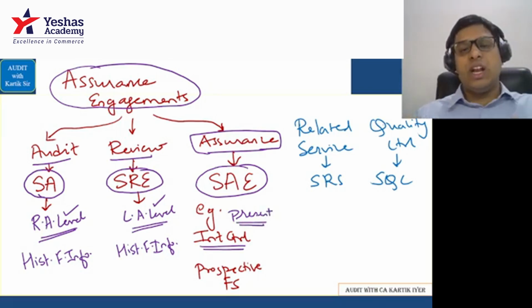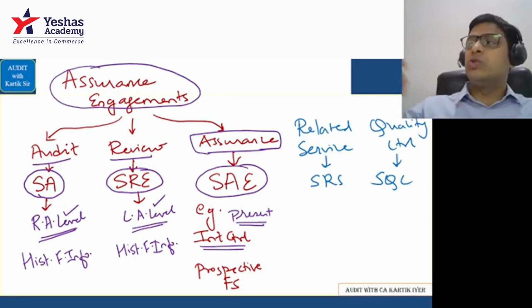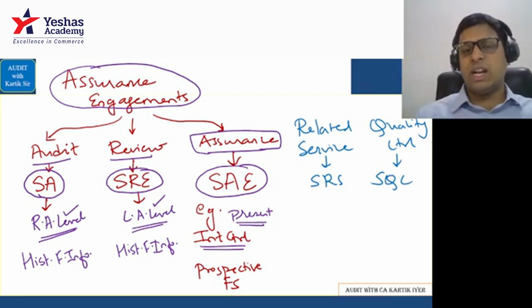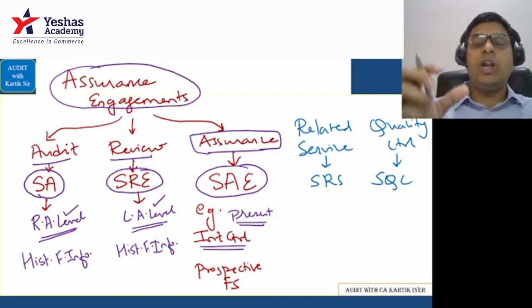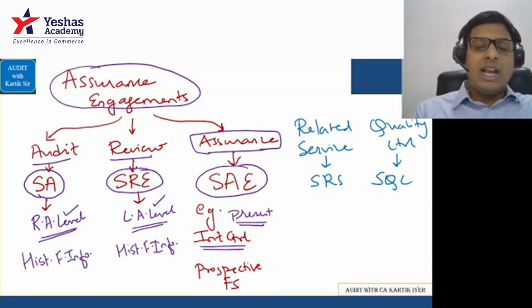You're checking the internal control at today's time, at present, and you're commenting regarding the client's internal controls. When you're doing that, you're giving assurance to the third parties who have invested in the client, for example, shareholders. That is called an assurance engagement. So whenever you're giving assurance, it can be regarding internal control.